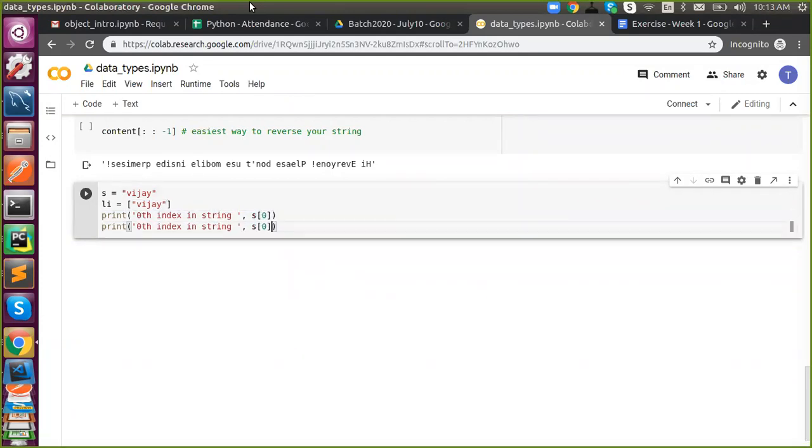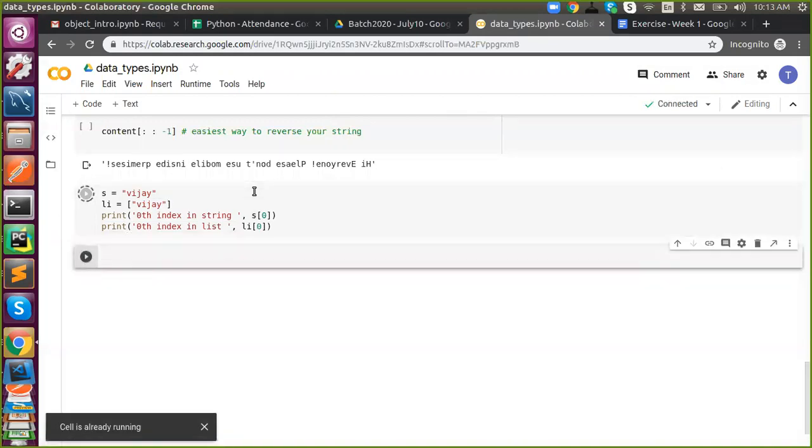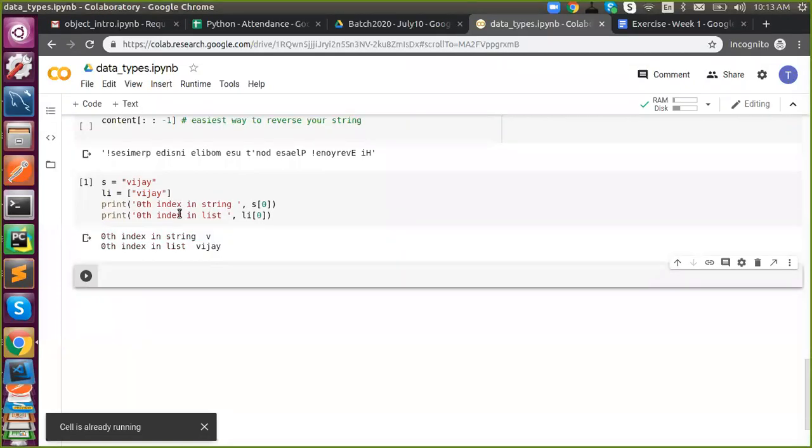Similarly, I'm going to print li of 0. So in string, in the 0th position, we got a single character.